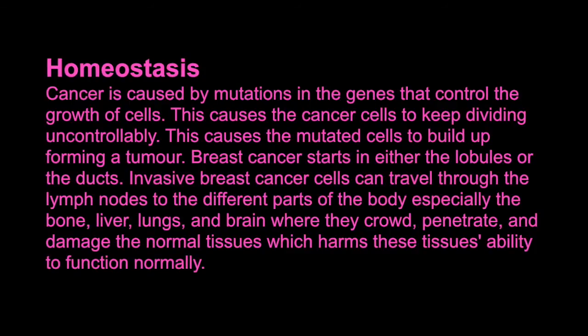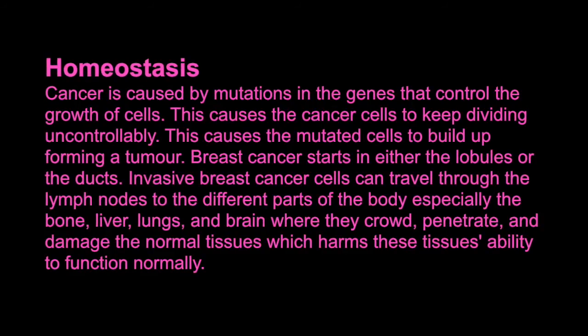Invasive breast cancer cells can travel through the lymph nodes to the different parts of the body, especially the bone, liver, lungs, and brain, where they crowd, penetrate, and damage the normal tissues, which harms these tissues' ability to function normally.